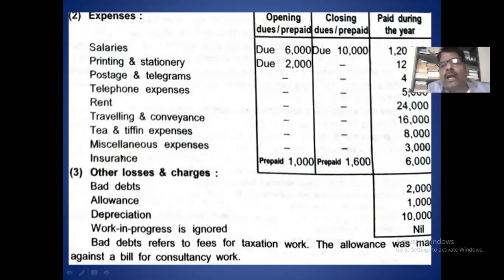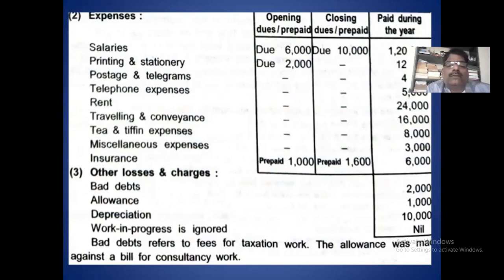All the expenses you write on the debit side of income and expenditure, but make the adjustment. For example, salary 1,20,000 you take, add current year outstanding, less last year outstanding. And printing and stationery 12,000 you take; opening due is last year outstanding, so you deduct it.